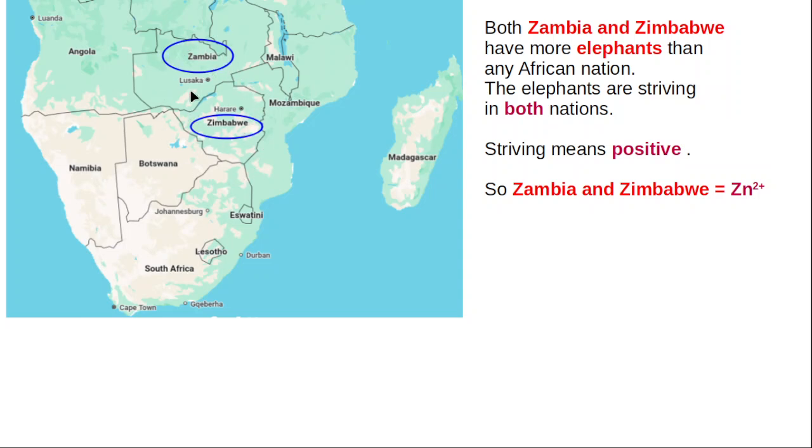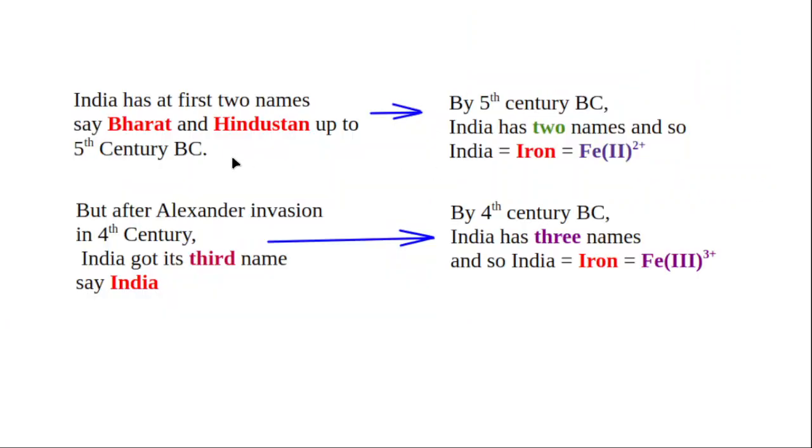These elephants were specially protected, and hence they are thriving in both nations, and they are growing in number in both nations. Growth in number is positive, and in both nations, that is why it is 2+. Okay, zinc has a valency of 2+, because I am comparing Zambia and Zimbabwe with zinc. The reason is that in both countries elephants were growing in number very much, and so a positive sign is also included. Let us go to the next slide.